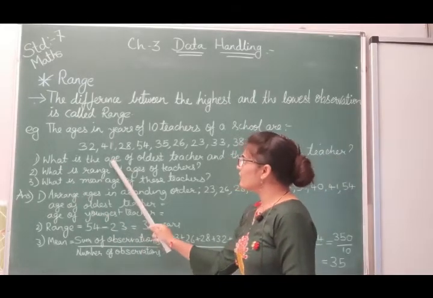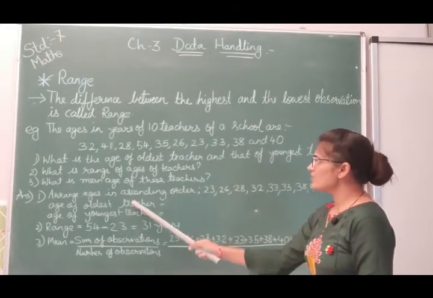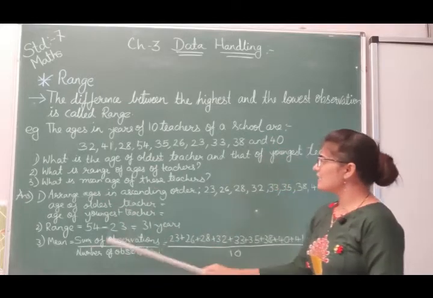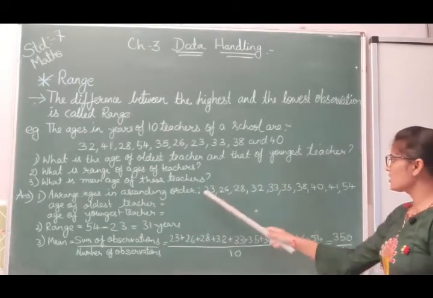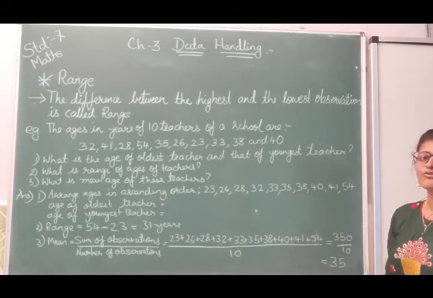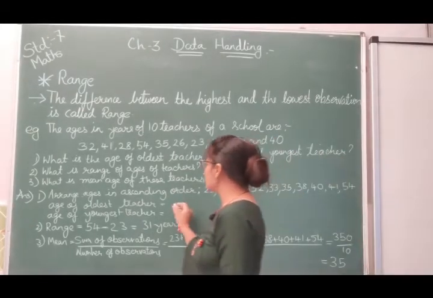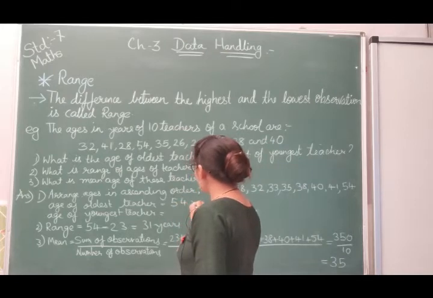Now what do we have to find out? Age of the oldest teacher. Oldest teacher means the largest number of age, that will be the oldest teacher. So here you can see at the last we are getting 54. So the age of the oldest teacher will be 54 years.